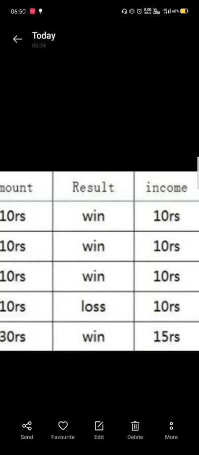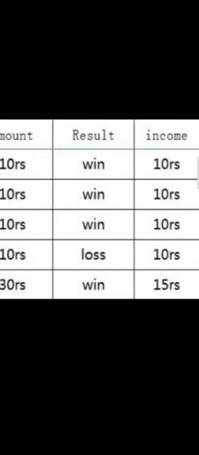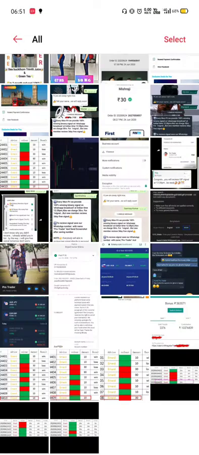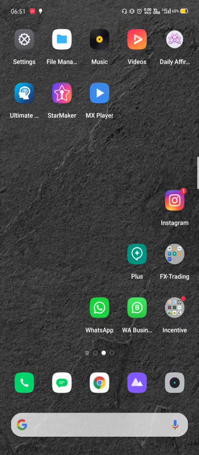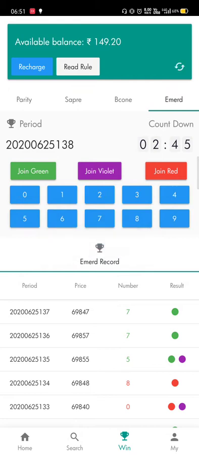When I lose, I will tell you to double your amount every time you lose. So you have to trade only 5 to 10% of your amount, so that you have enough amount to martingale, or double the amount. That is how it works.